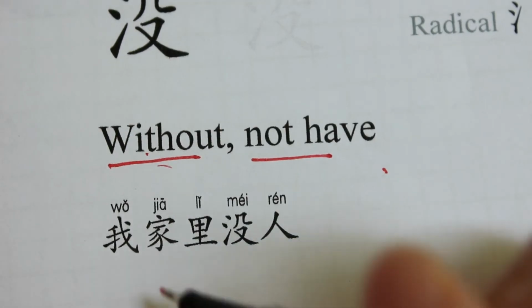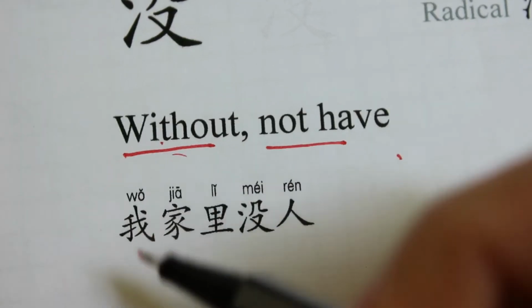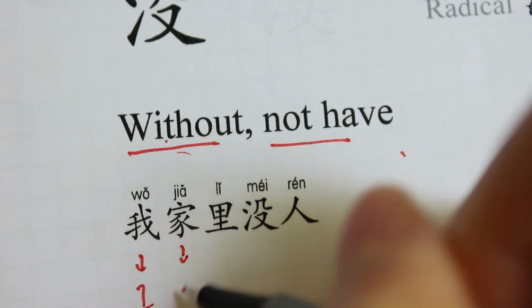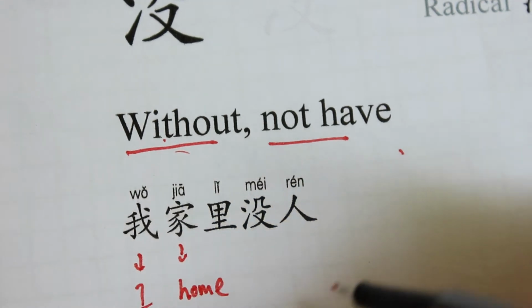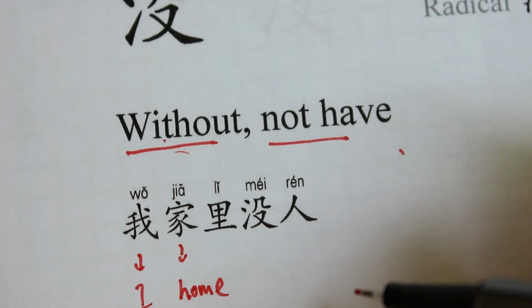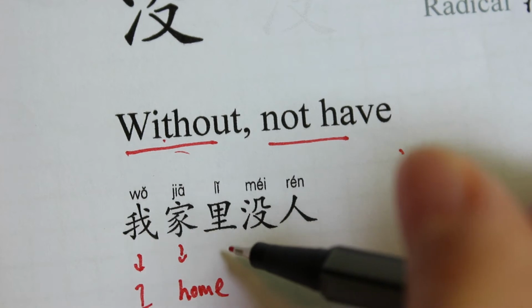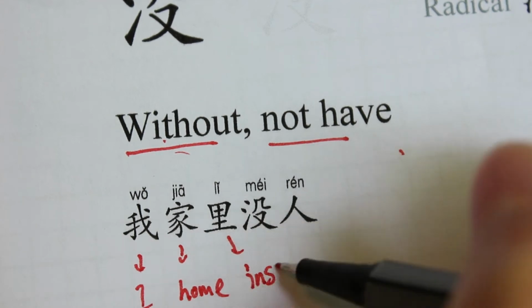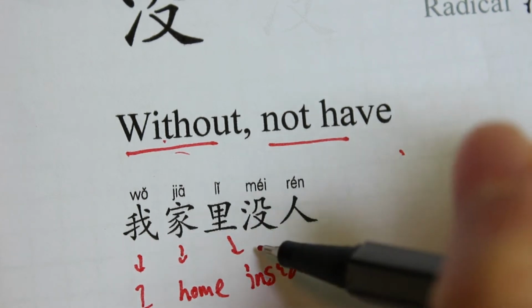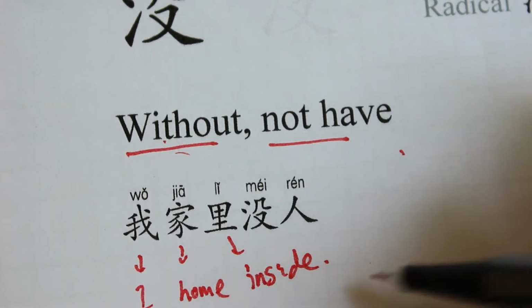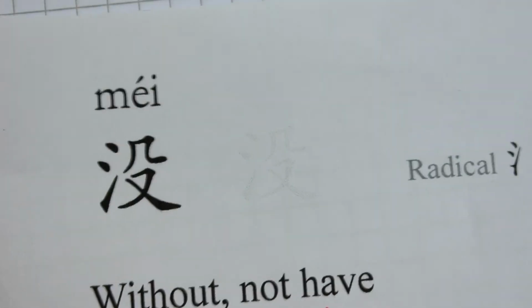Next one is 没. 没, its meaning is without or not have. So 我家里没人. 我 means I, 家 means home, nobody at home. Or my home, nobody inside. 里 here means the inside, right? 没人 means without anyone, do not have anyone.